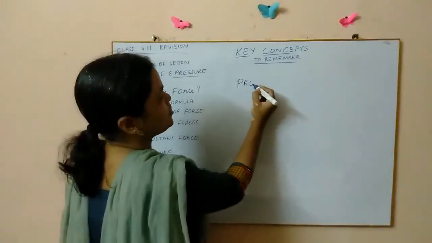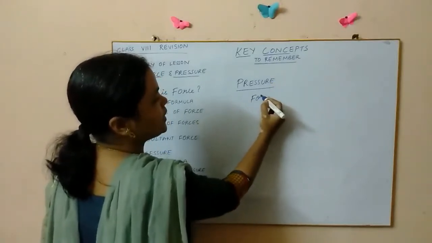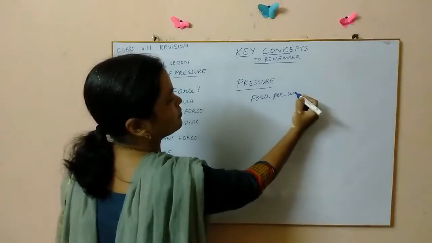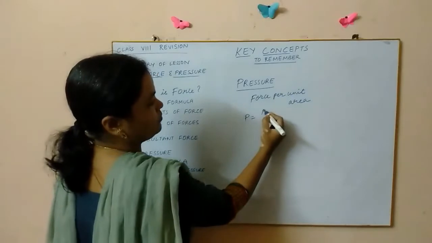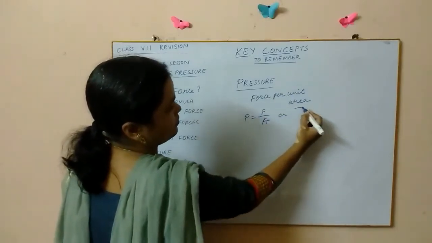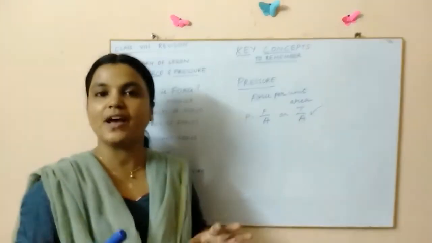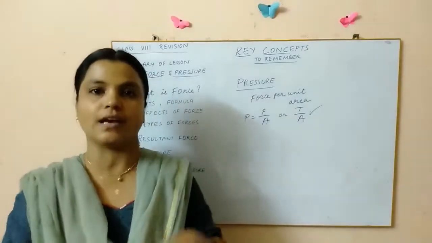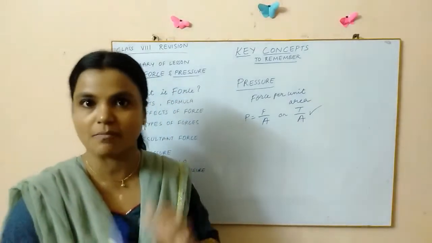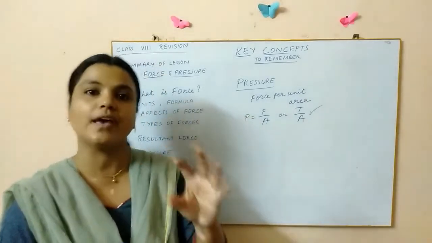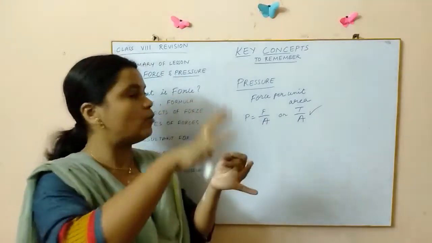So what is pressure, children? It's defined as force per unit area. So you can see here that pressure can be defined as force per unit area. So what is the definition of force that we learned? It is mass and acceleration. Mass into acceleration.